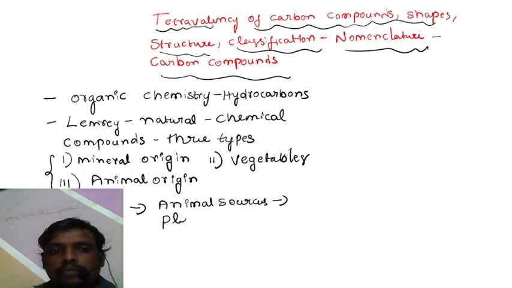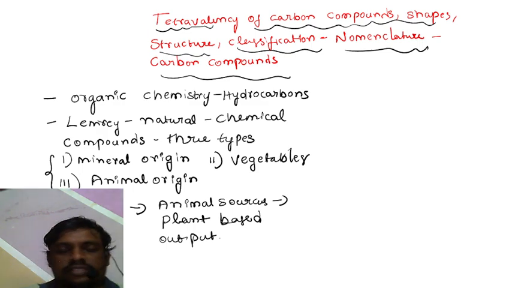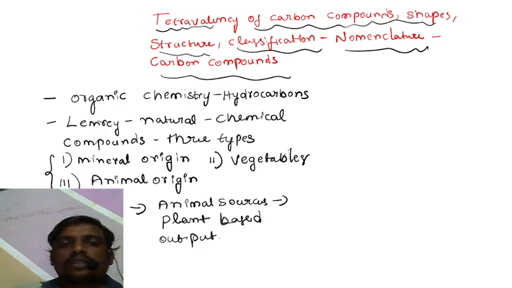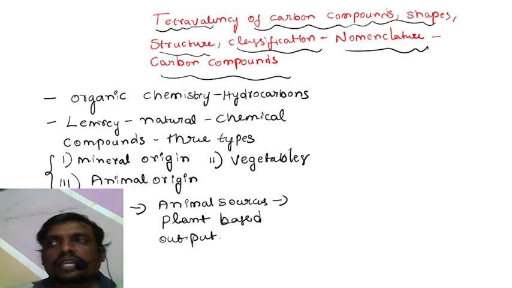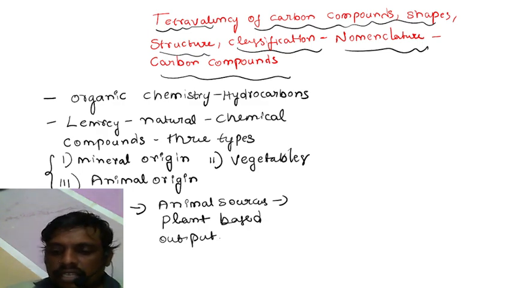Even plant based end products, maybe a starch, a polysaccharide, a glucose, a fructose, and animal products like meat, eggs, etc., generally contain carbon and hydrogen.